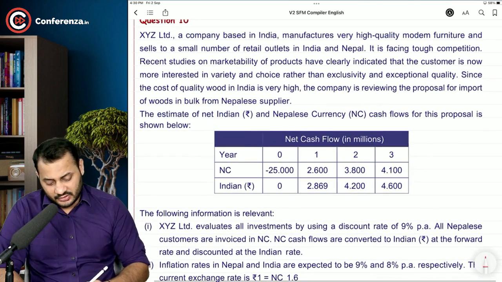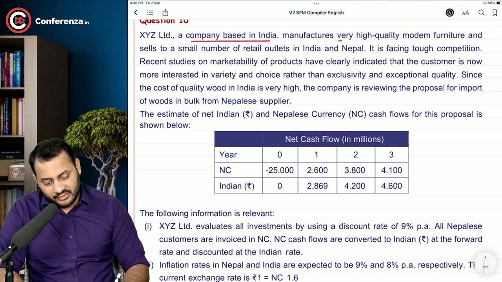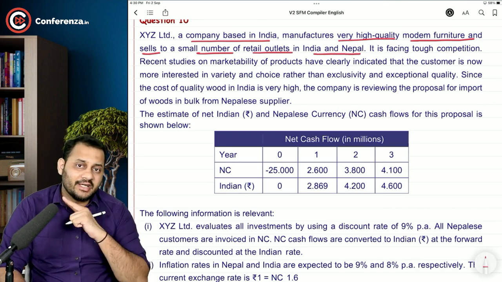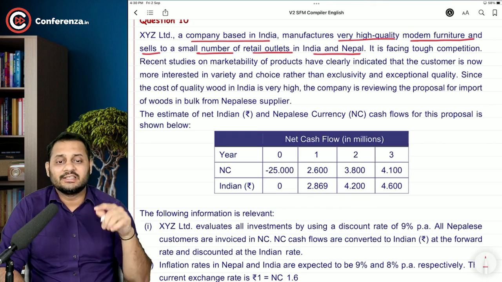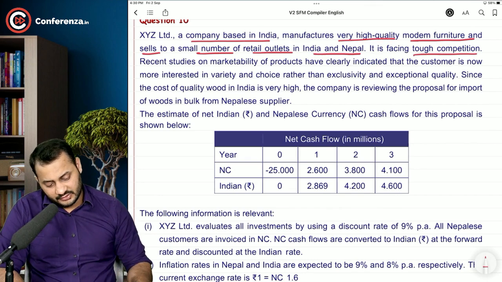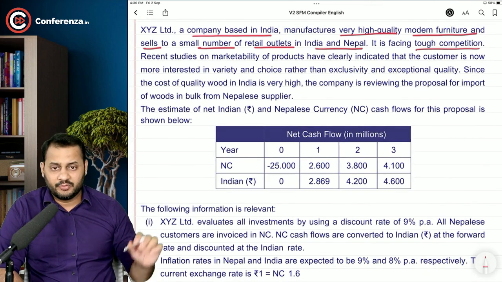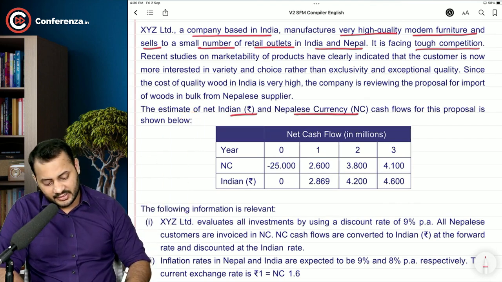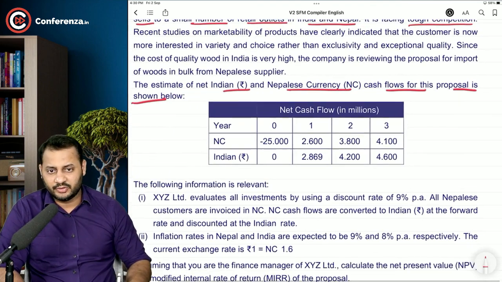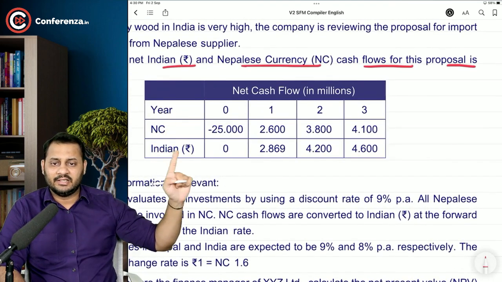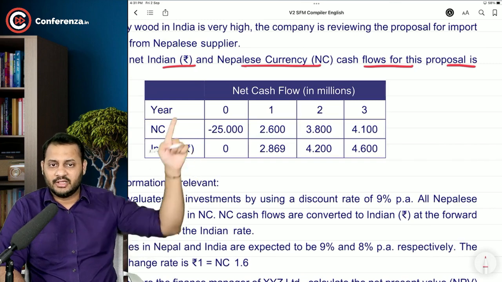It's an easier one. A company is based in India, manufactures very high quality modern furniture and sells to a small number of retail outlets in India and Nepal. It was India and Africa in the previous question. In this it is India and Nepal, and it is facing tough competition. Okay, I will just skip to this part. The estimate of net Indian rupees and Nepali currency cash flows for this proposal is shown below. See, exactly like that. Year 0, 1, 2, 3, Nepali currency and Indian rupees. The cash flows are given in millions.